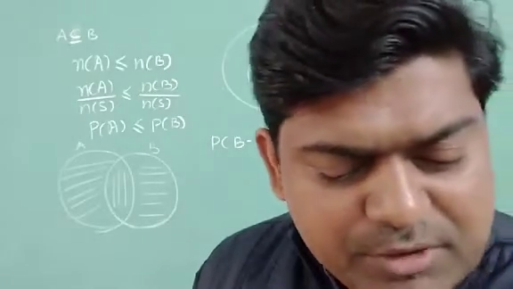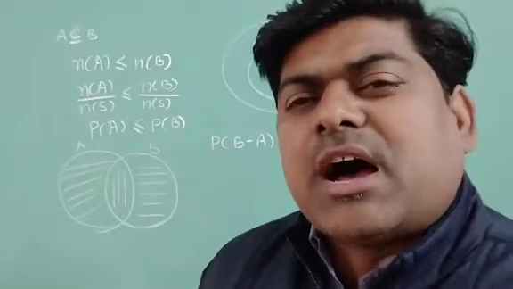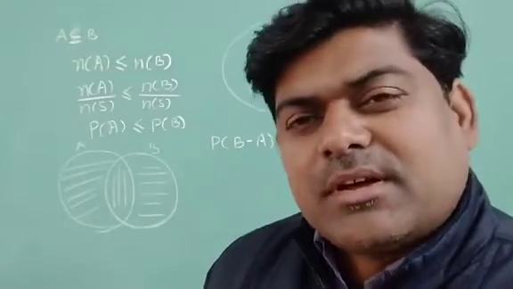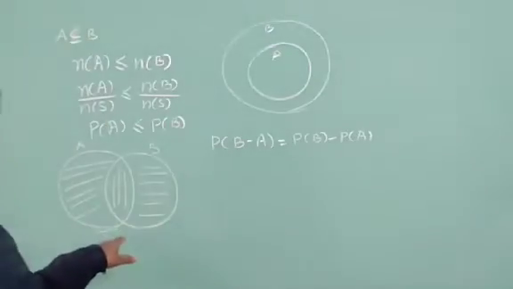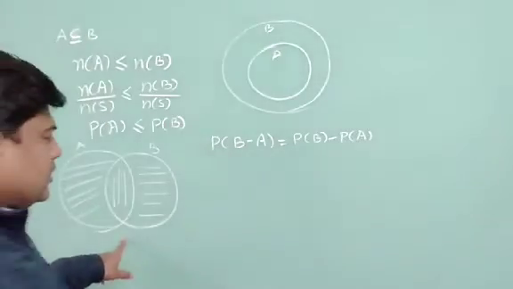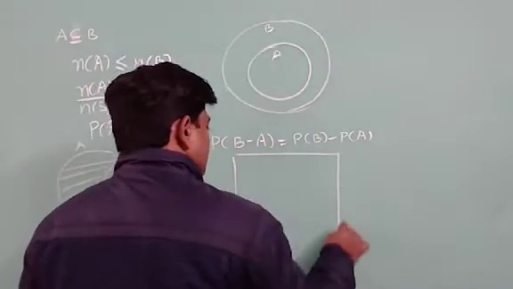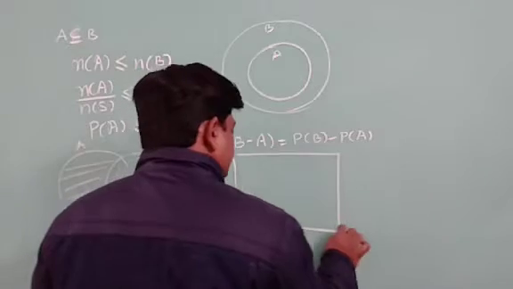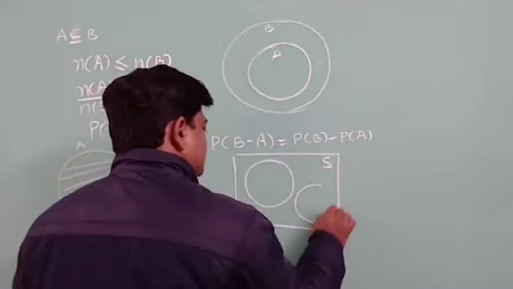Suppose that I am having two events A and B. If these two events are mutually exclusive, I don't think such a type of diagram will be there. If A and B are two mutually exclusive events, if this rectangle is representing S, A will be here and B will be here.